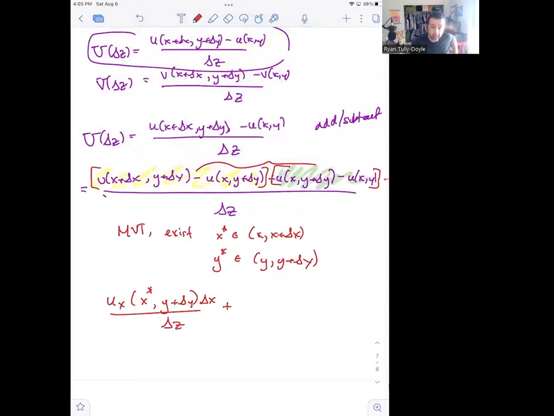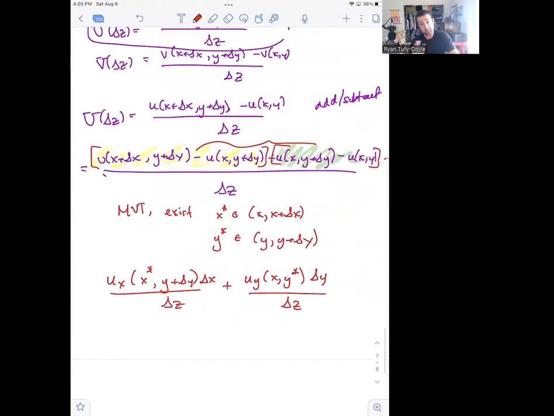And that is going to be added to the approximation for this term. That's going to involve the y-star, because I'm going to replace the increment from u(x, y) to u(x, y + Δy) with its mean value theorem approximation, which is u_y(x, y*) Δy over Δz. So the mean value theorem guarantees that I can do this. And the other thing to note is that this is an equality.